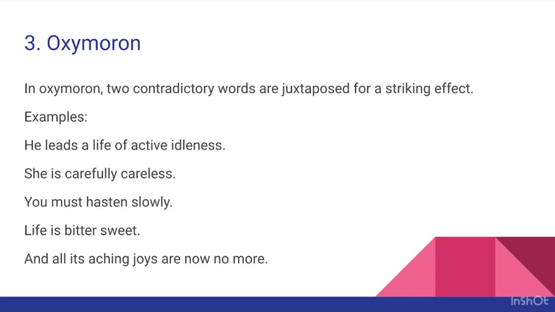So, in antithesis, what is happening? There are two contrasted words or ideas in antithesis. In epigram, there is a contradiction in the apparent meaning of a statement. In antithesis, you don't find any contradiction in the apparent meaning, like united we stand, divided we fall. Opposite ideas are simply placed side by side.